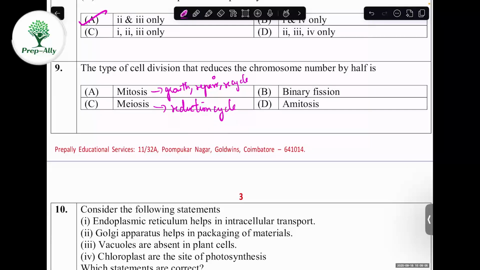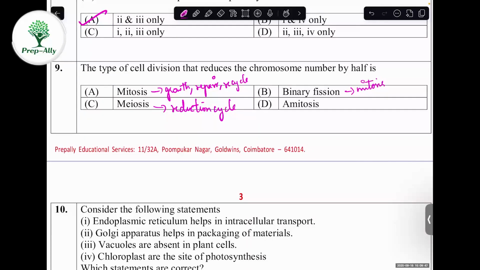For example, RBCs have a lifespan of 120 days. After every 120 days, RBCs have to be recycled, and new RBCs will get rejuvenated. Likewise, we have different cells like skin cells, bone cells, and they have different lifespans. Bone cells have about 10 years. So in all these events like growth, repair, and rejuvenation, mitosis takes place. It doesn't have any role in reducing chromosomes. Binary fission is also mitosis only.